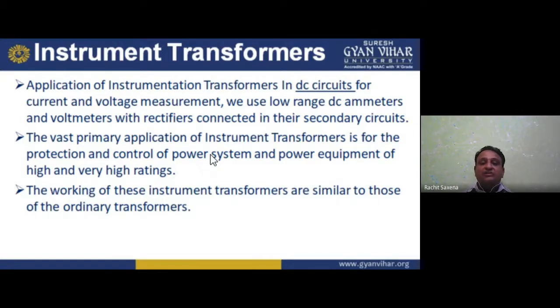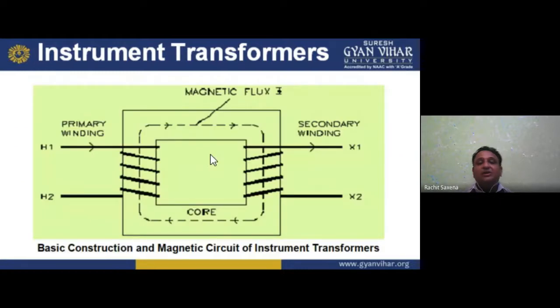Now, the working of these instrument transformers is similar to that of an ordinary transformer. As per the IEC, the primary winding terminals, that is the starting and ending terminals, are represented by H1 and H2, and the secondary winding terminals are represented by X1 and X2. We have the core and the flux in it. It is a simple circuit diagram, similar to that of our two winding transformer.